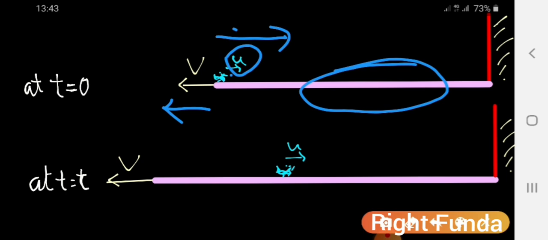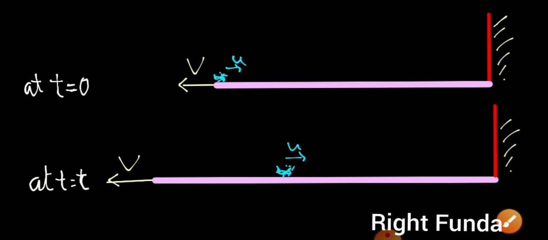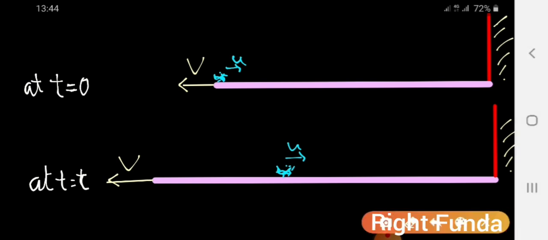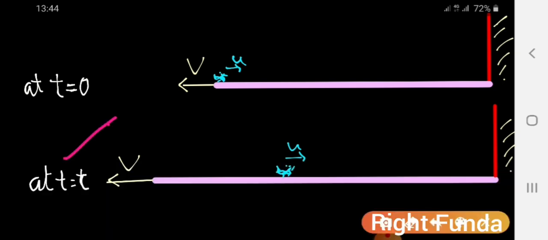Suppose at t equal to 0 this was the situation, and at any time t this is the situation. We'll check at time t. Suppose this point has come to this point, and the ant also has traveled and reached this point. It is going in this direction, and the rubber band is getting stretched also.